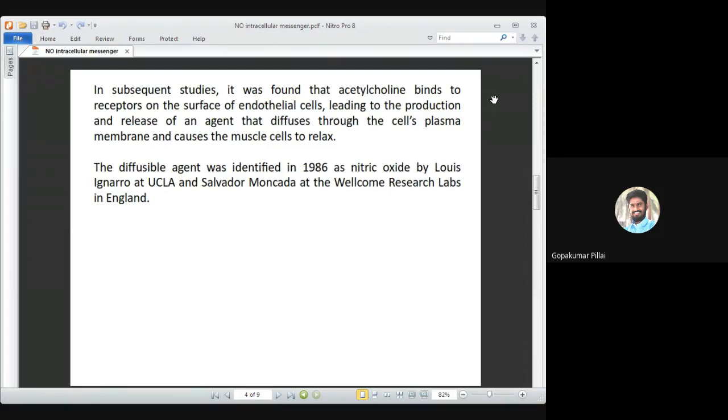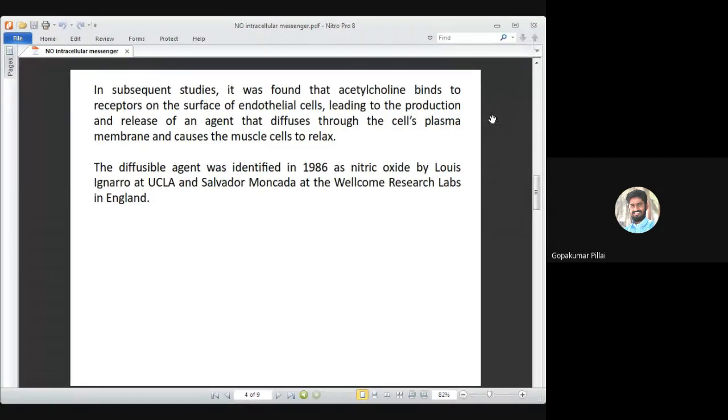That agent is nothing but your nitric oxide. So it internally helps in generation and release of nitric oxide, which then shifts its location from the endothelial cell, diffuses, and enters into your muscle cells. Once it reaches your muscle cells, it helps in causing relaxation of the muscle cells. So how exactly is it working?